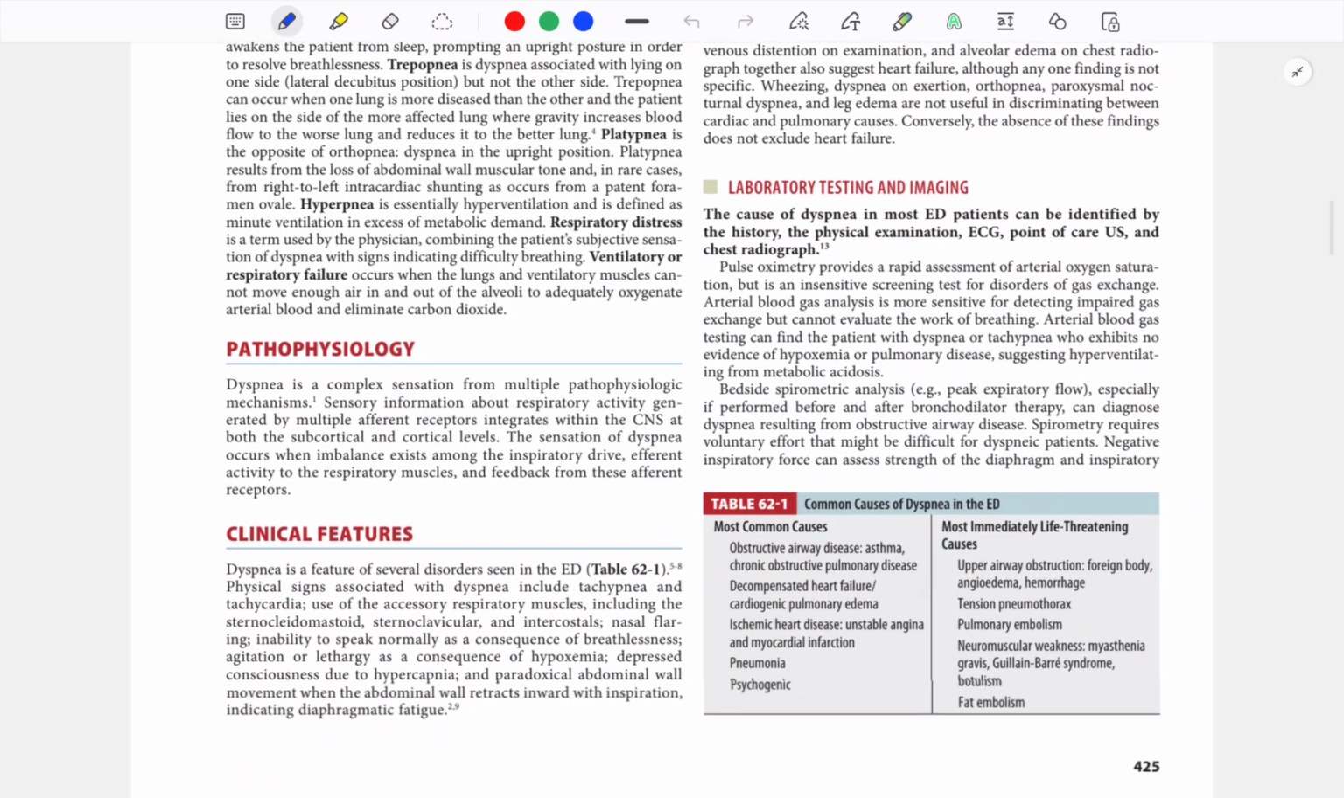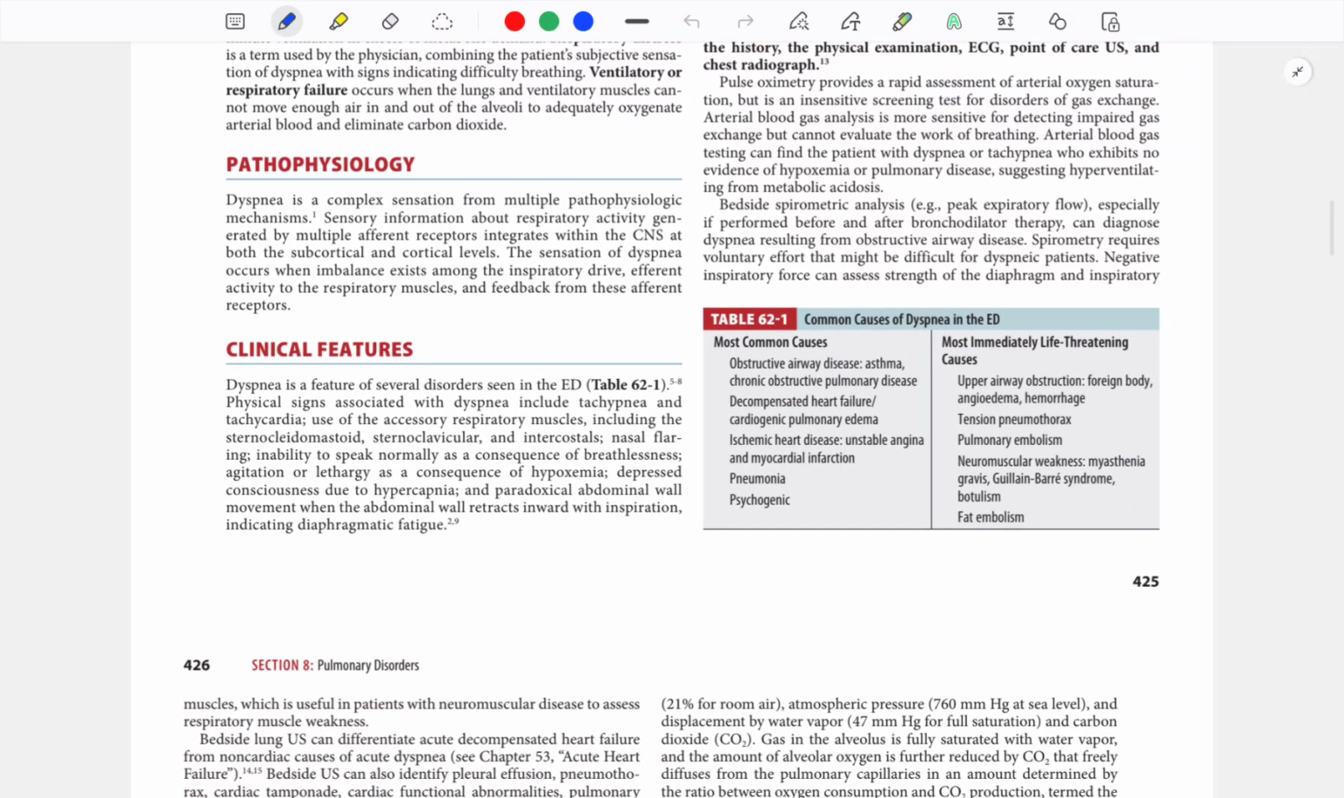What are the common causes of dyspnea in emergency? The most common causes are obstructive airway disease like asthma, COPD. Then there is heart failure. Then ischemic heart disease, pneumonia, and psychogenic.